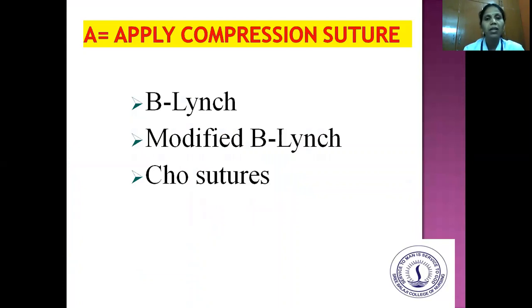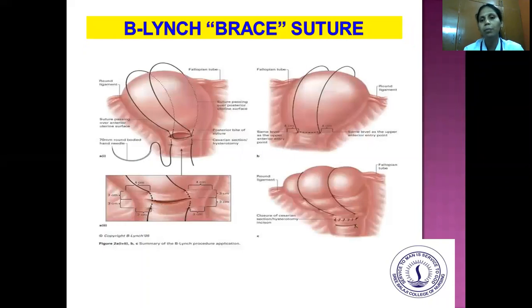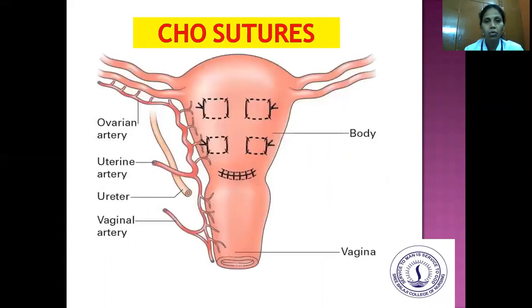And then apply compression sutures, that is B-Lynch, modified B-Lynch, and cho sutures. So these are three compression sutures. So this is the B-Lynch brace suture. And this is the cho suture.